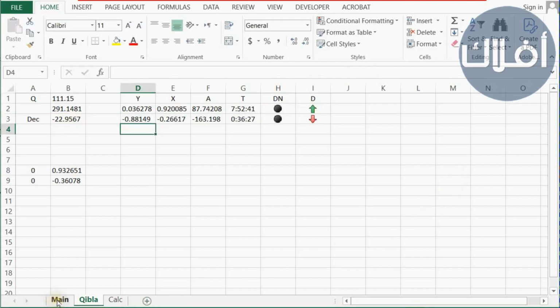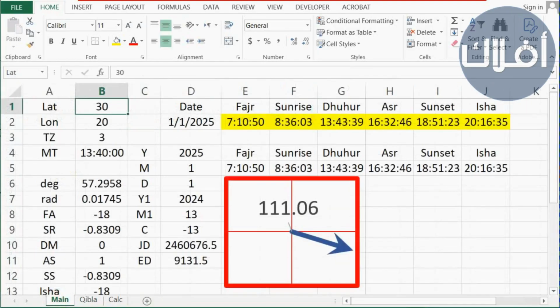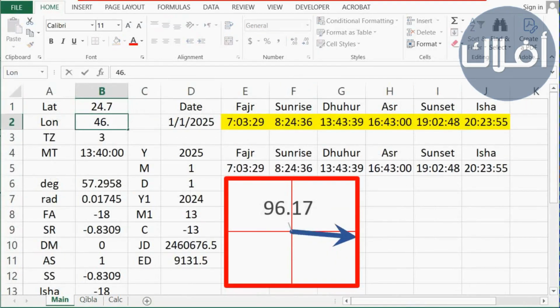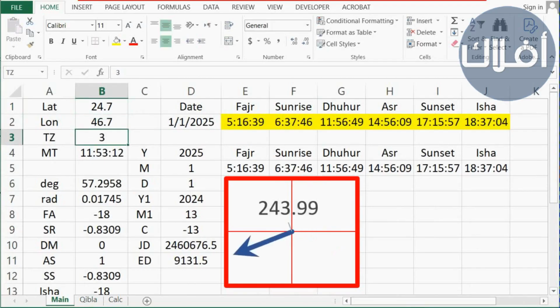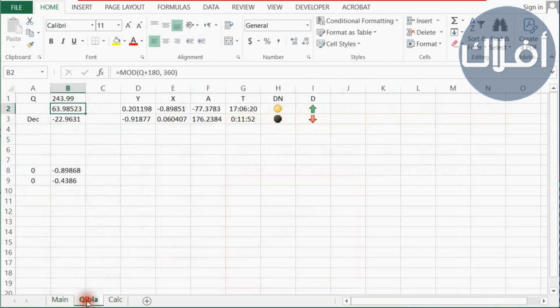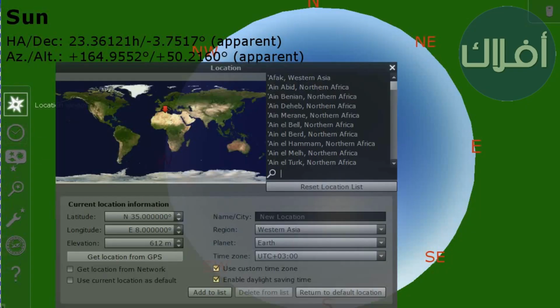Let's go to the main sheet. If we try the city of Riyadh, for example, latitude 24.7, longitude 46.7, we notice Qibla angle is 243.99. Now we go to Qibla sheet. We see that there are 2 times. One is at 12 night, and the sun cannot be seen, of course. And the second is 17:06:20. Let's go to Stellarium.